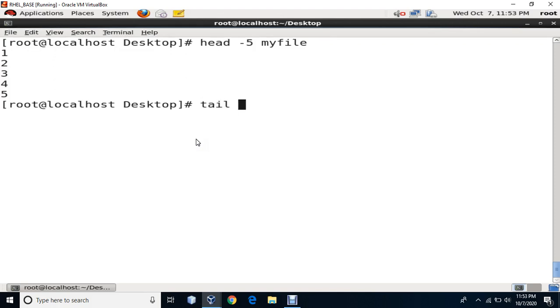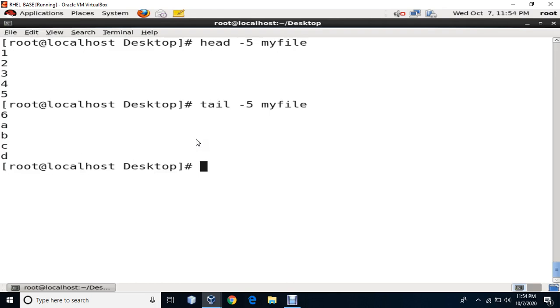And tail -5 my file shows only the last 5 lines. So it is up to you. If you want to see the first 10 lines or the last 10 lines, then you can just say head and the file name, tail and the file name. But if you want to see a certain number other than 10, like 5, 15, 20, then you can just write a hyphen and the number which you want to see.